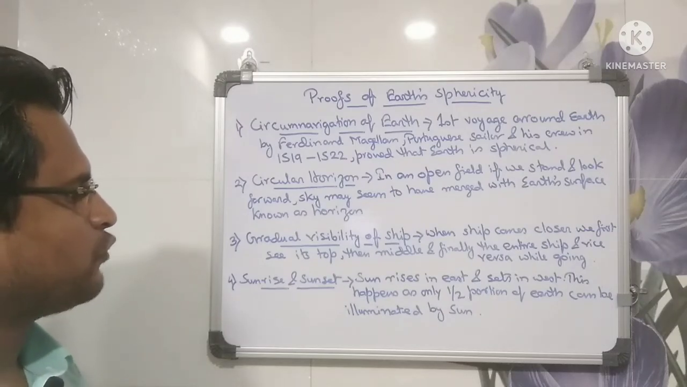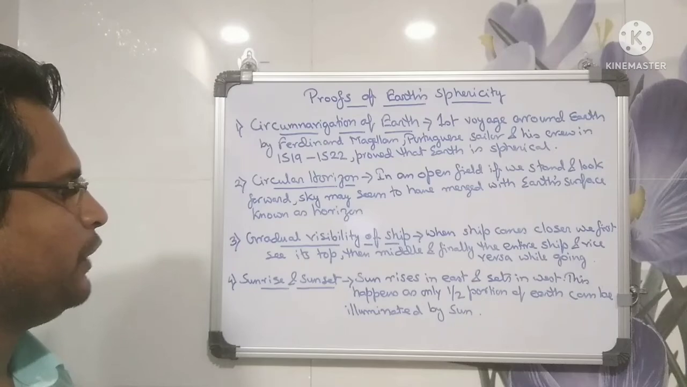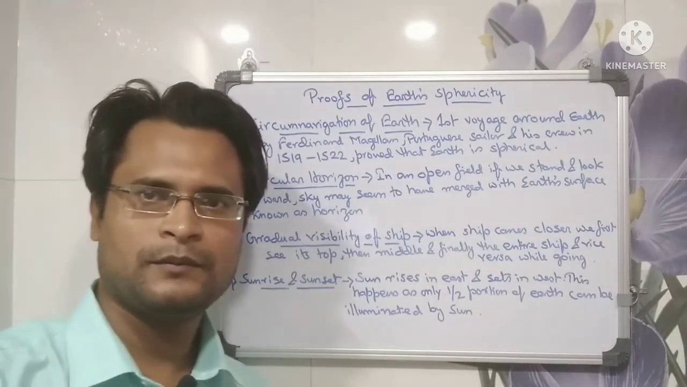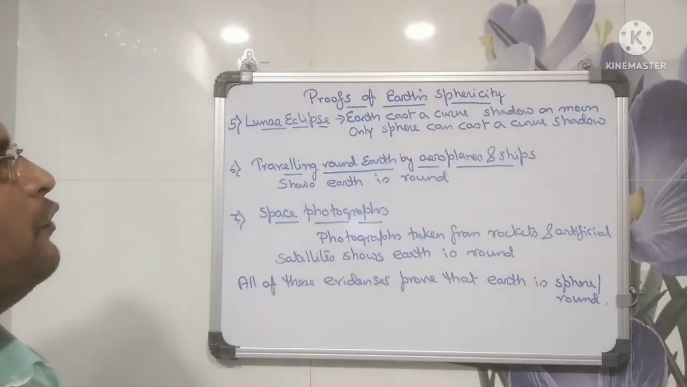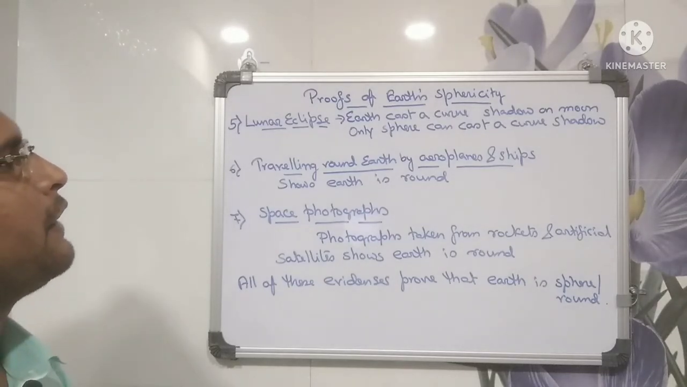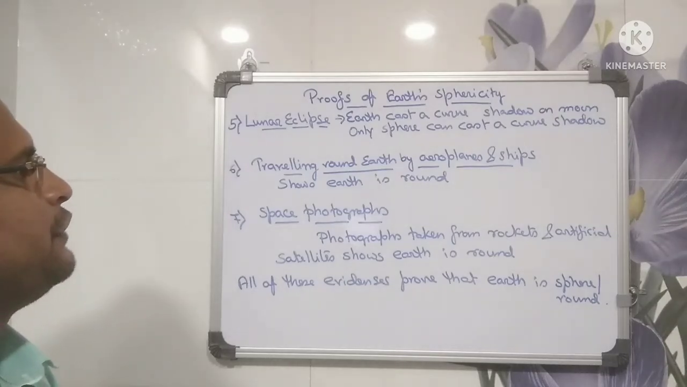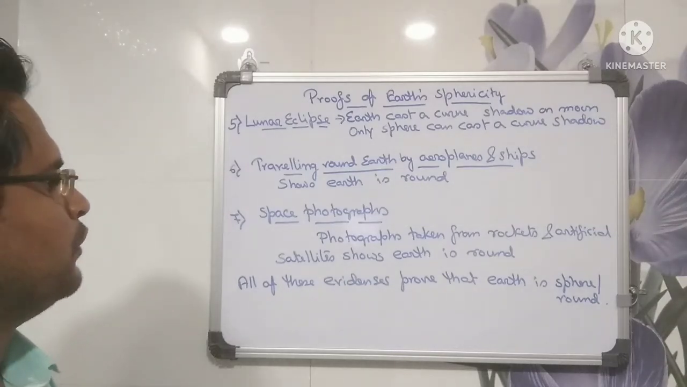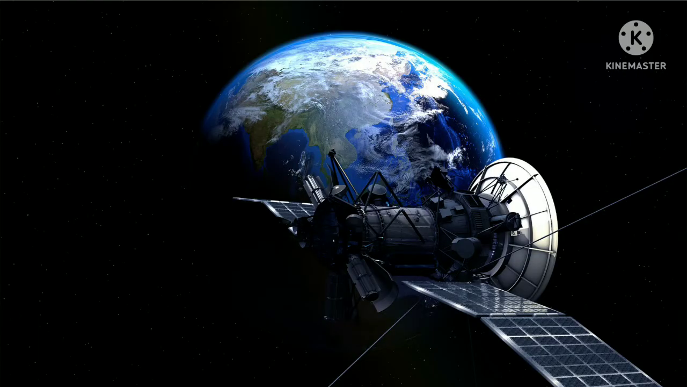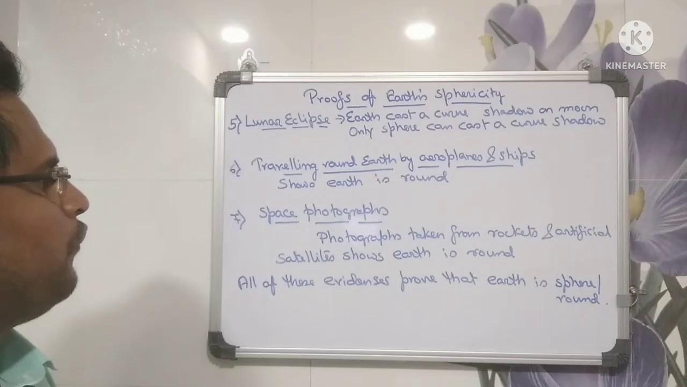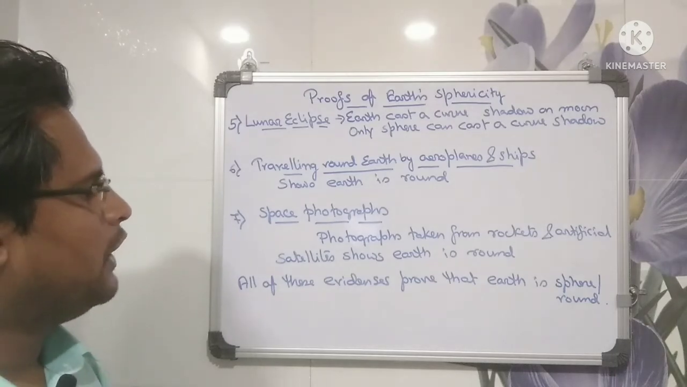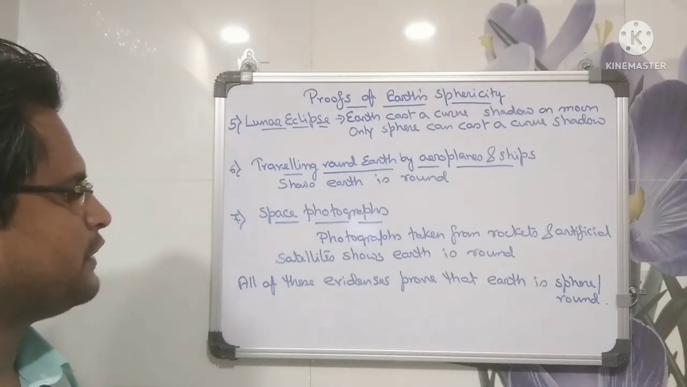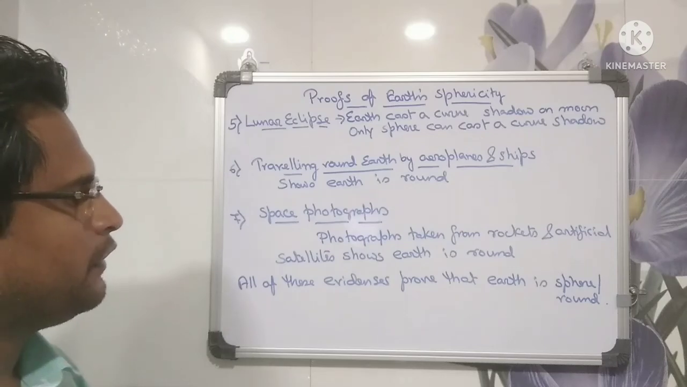This happens as only half the portion of Earth can be illuminated by the Sun. Lunar eclipse. Earth casts a curved shadow on the Moon. Only a sphere can cast a curved shadow. Traveling around Earth by aeroplanes and ships shows Earth is round. Space photographs. Photographs taken from rockets and artificial satellites show Earth is round. All these evidences prove that Earth is a sphere or round.